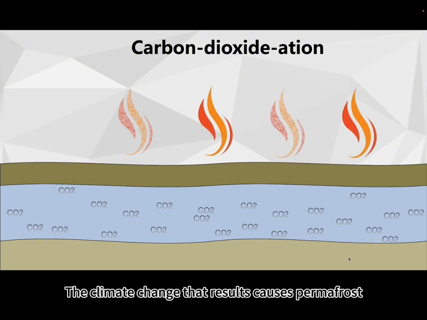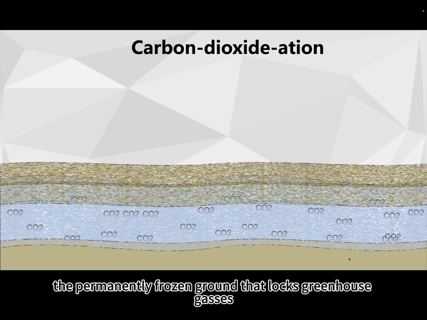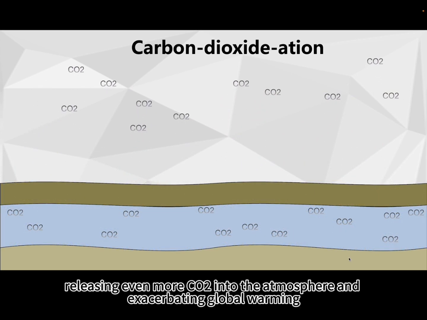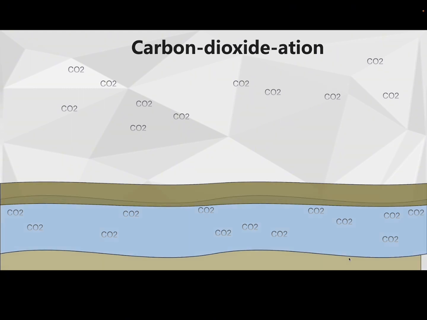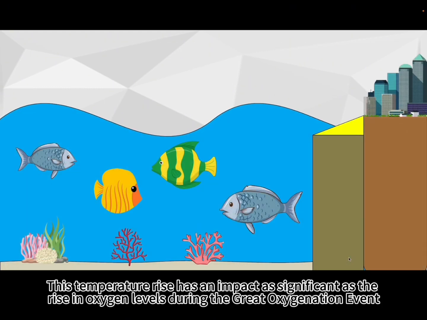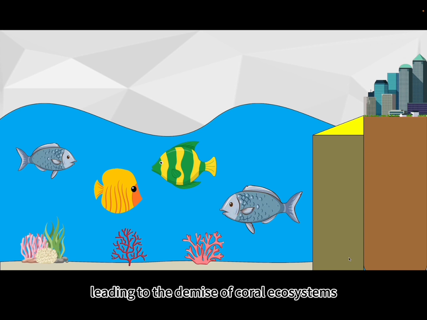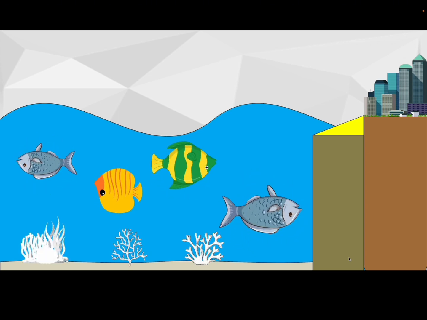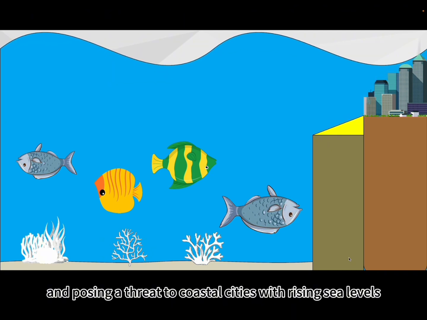The climate change that results causes permafrost, the permanently frozen ground that locks greenhouse gases, to melt, releasing even more CO2 into the atmosphere and exacerbating global warming. This temperature rise has an impact as significant as the rise in oxygen levels during the Great Oxygenation Event, leading to the demise of coral ecosystems, mass extinctions of species, and posing a threat to coastal cities with rising sea levels.